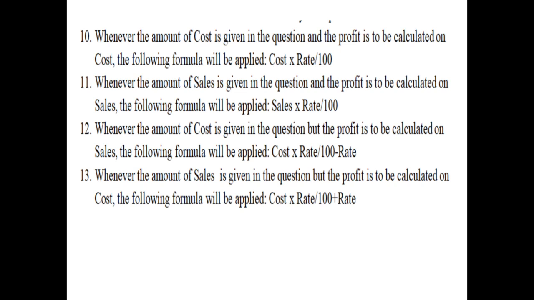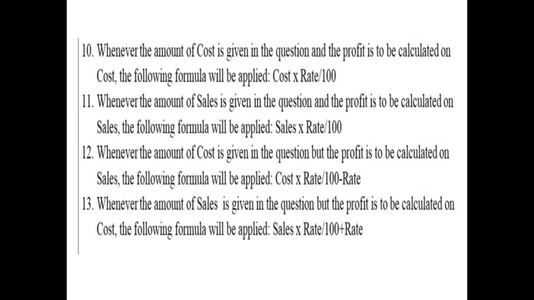Just like this, point number 13: whenever the amount of sales is given in the question but the profit is to be calculated on cost, the following formula will be applied. Now in this case, sales is given to you but profit is to be calculated on cost. So rather than deducting the rate, you will add the rate to 100. In this case, we will apply the formula sales multiplied by rate upon 100 plus rate.